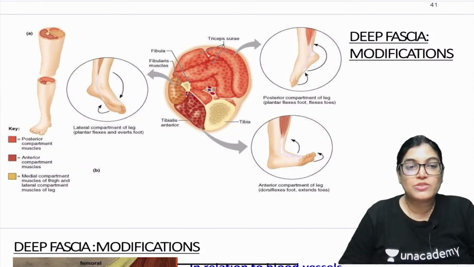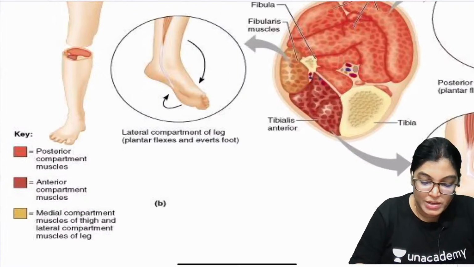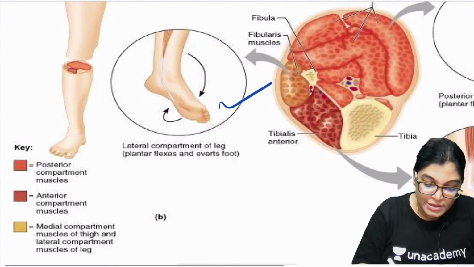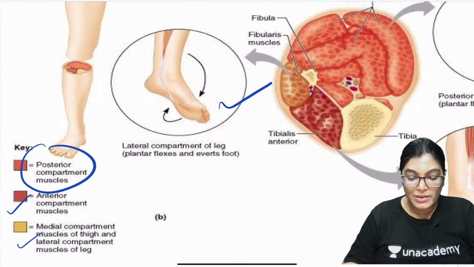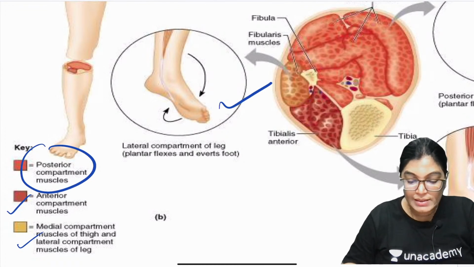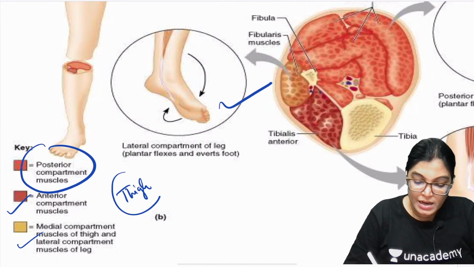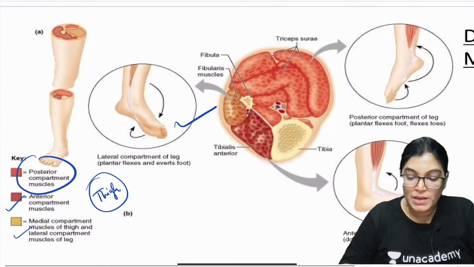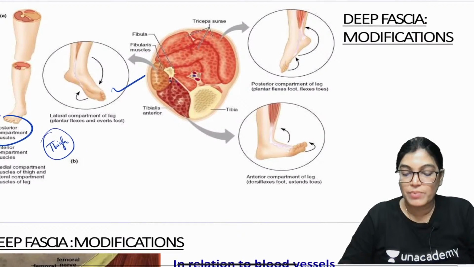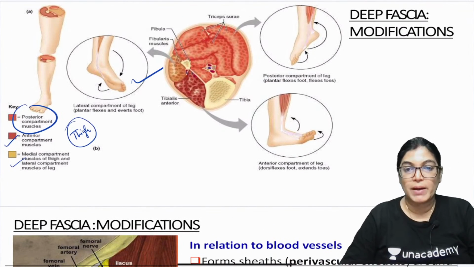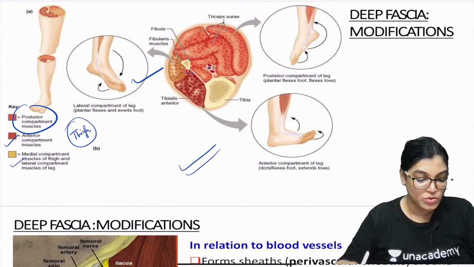Now, the other modification of deep fascia, as I told you, is also formed in between the compartments. For example, taking the leg: posterior compartment of the leg, anterior and medial compartments. All these compartments, anterior, posterior, medial, this is for the thigh region, have intermuscular septa. Different groups of muscle are separated. In the leg region, we have the lateral, anterior and posterior compartments. All these compartments have a modification of deep fascia, the intermuscular septa.